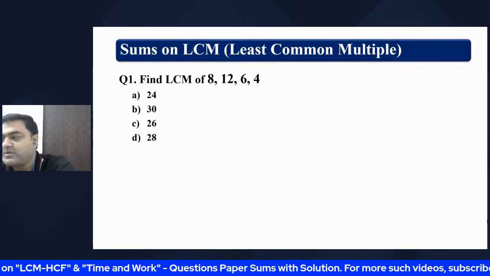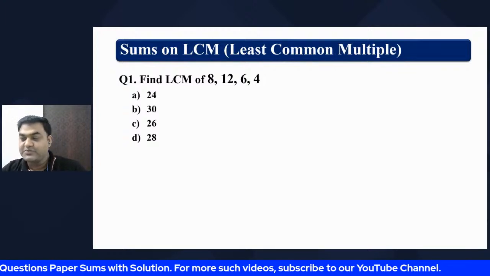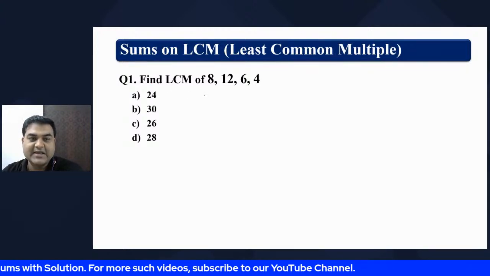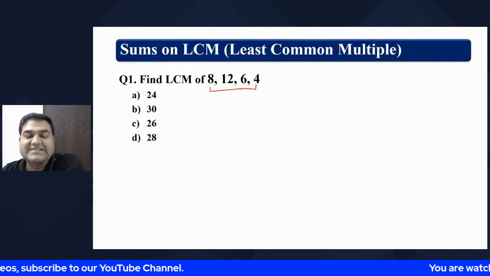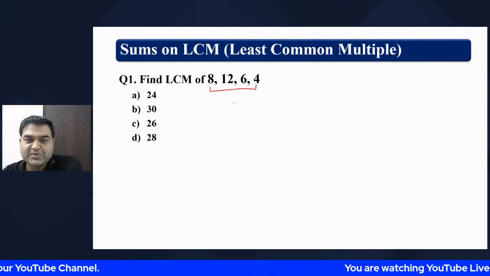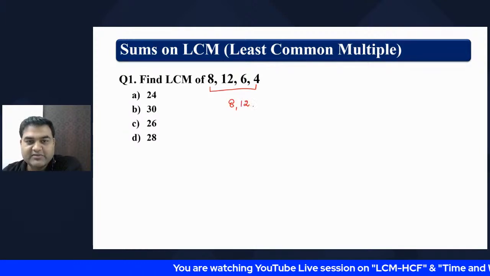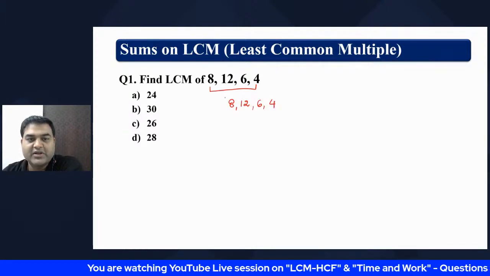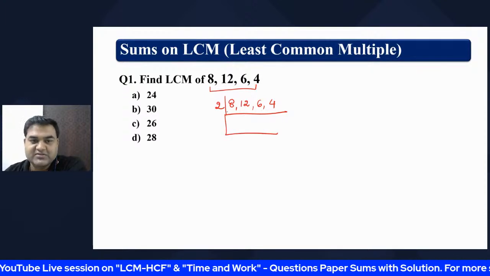Least common multiple, LCM, is nothing but the least common multiple of the numbers. Suppose we have to find the LCM of 8, 12, 6, and 4. The traditional method of finding this LCM is: 8 you write, 12 you write, 6 and 4. And what we start doing is we start finding the factors, right?